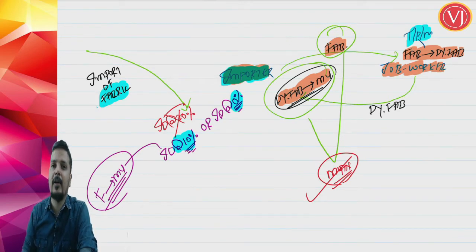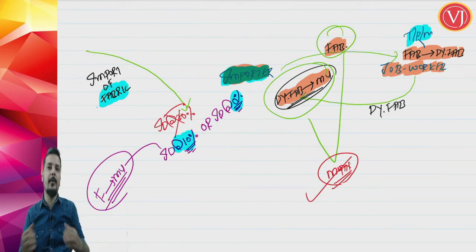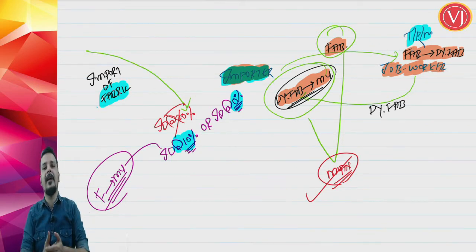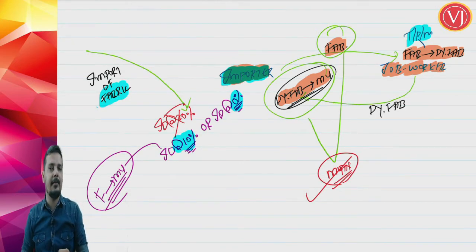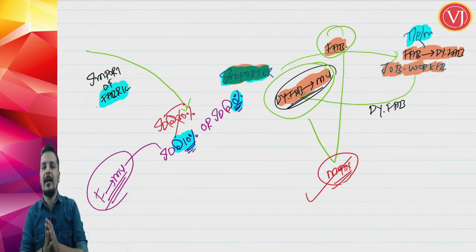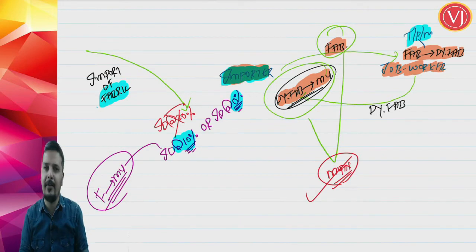But what are they trying to tell? Job working, when you are importing certain goods and you are promising to manufacture certain goods, either you can do it, or your job worker can do it, or combinedly both of you can do it. When you are importing some goods and getting an exemption and you are promising to manufacture something, either you can manufacture it or entirely job worker can manufacture it, or both together can manufacture it. Both the processes together can amount to manufacture.